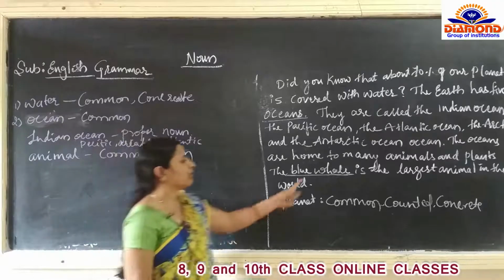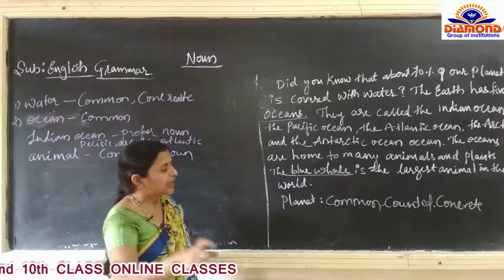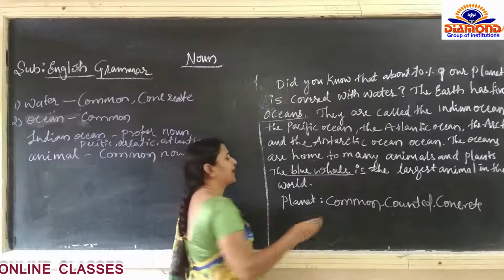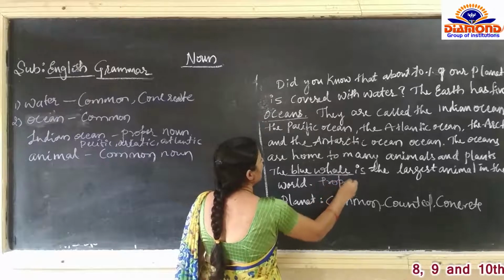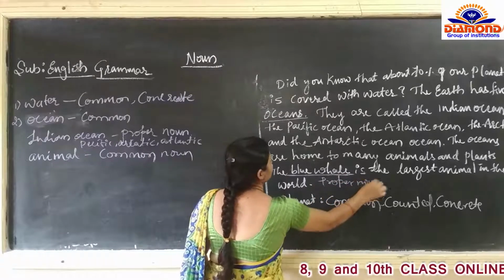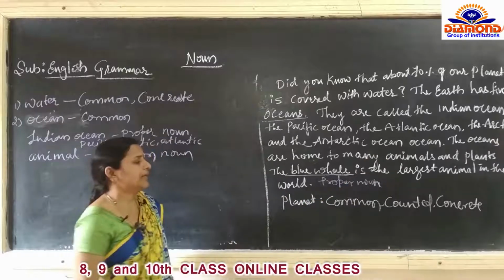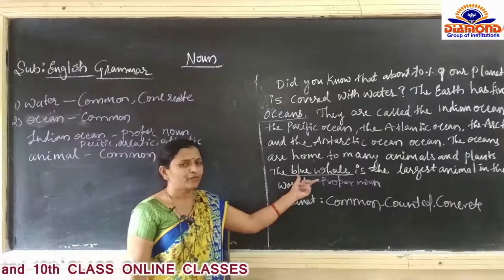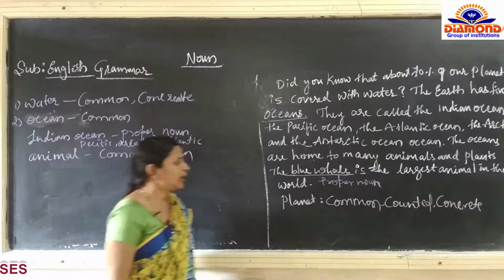In that, blue whale is the largest animal in the world. Particularly, the name of the blue whale is given, so blue whale is a proper noun.